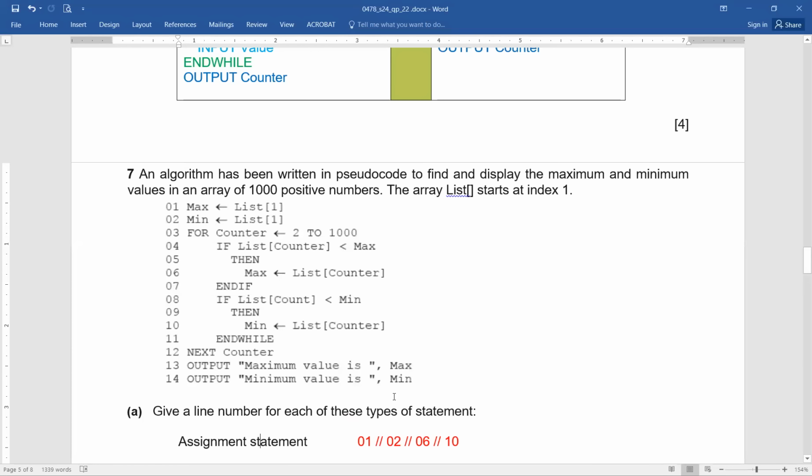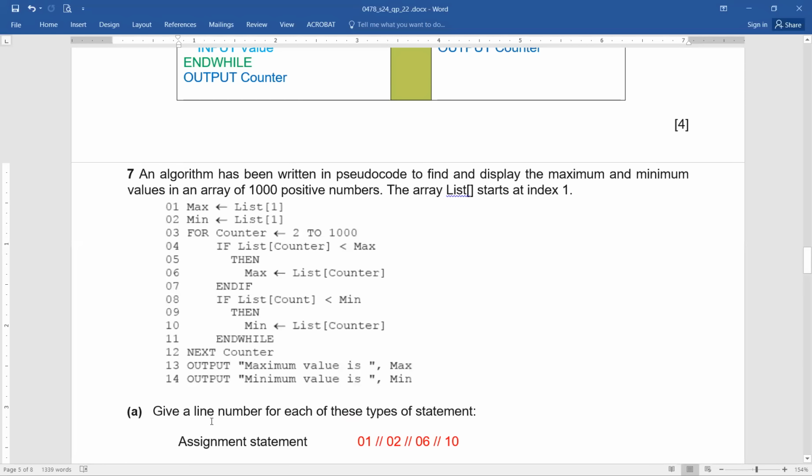That's done. Now let's see, this is what I have been doing with you in the class. Give a line number for each of these types of statements. Assignment, by the way, which lines do you think are performing the assignment? I mean, isn't it easy? Yes, exactly. Line number 1, line number 2, assignment is taking place. Where else? Line 6 exactly, and line number 10.